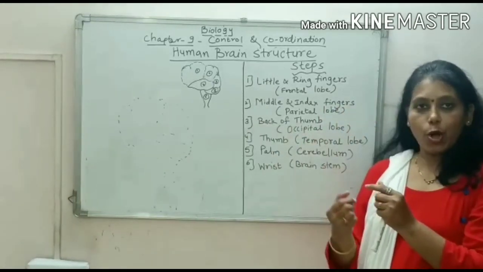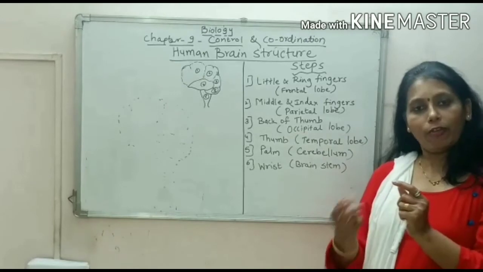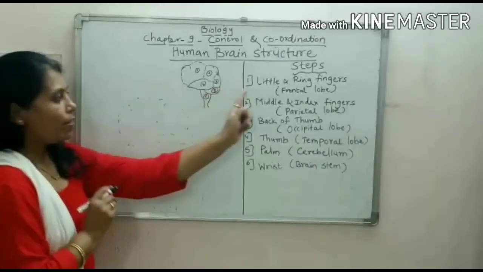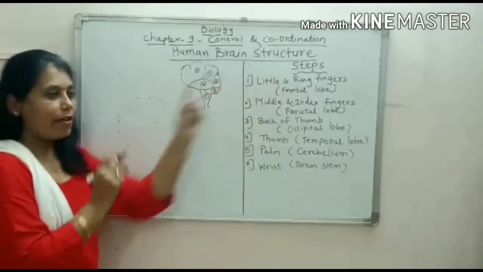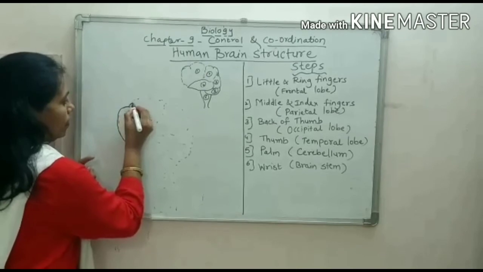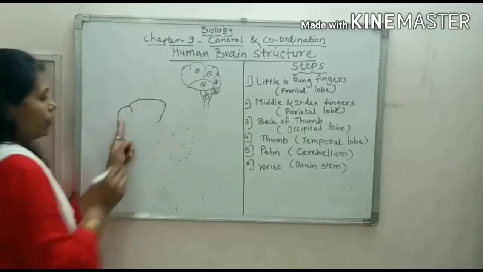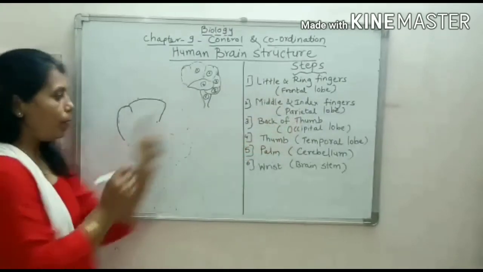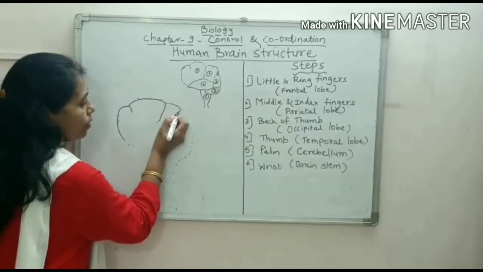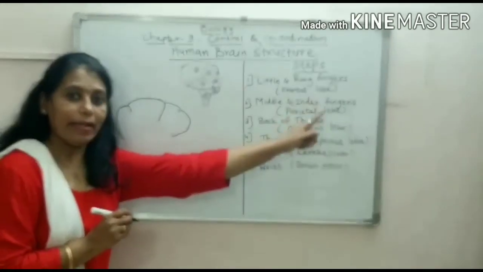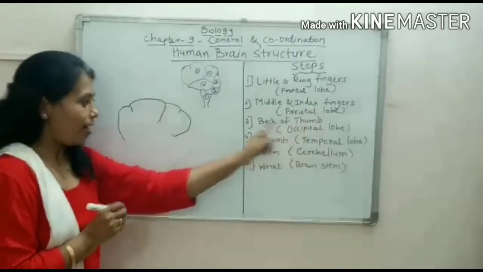So let us draw in a very simple manner, very quickly. First we will draw little finger and ring finger. These two are little finger and ring finger, which represent frontal lobe. Then we will draw middle finger and index finger, which represent parietal lobe.